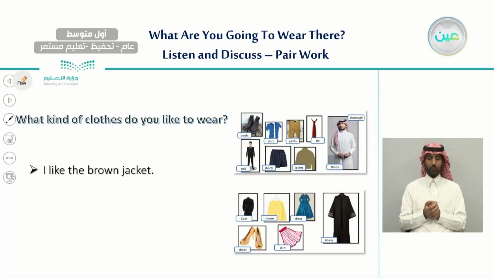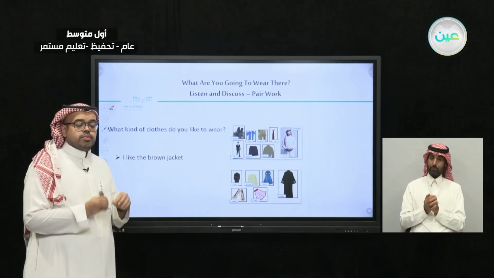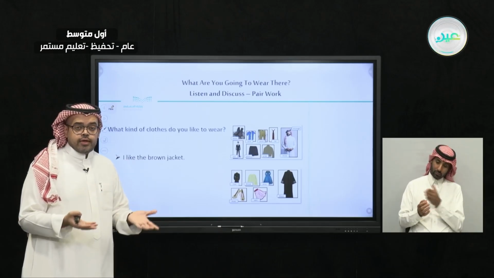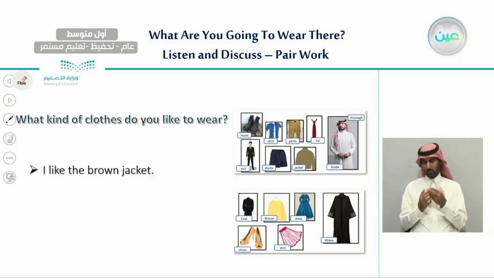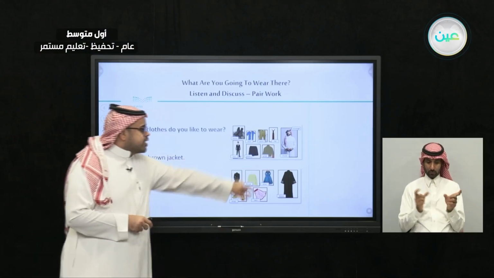So we can have simple sentences like this. I like the brown jacket. You see, when you want to talk about clothes and you want to specify that piece of clothing with a color, you need to bring the color before you say the clothes. So we say, I like the brown jacket, and not the jacket brown. So as we can see here, this is the brown jacket.